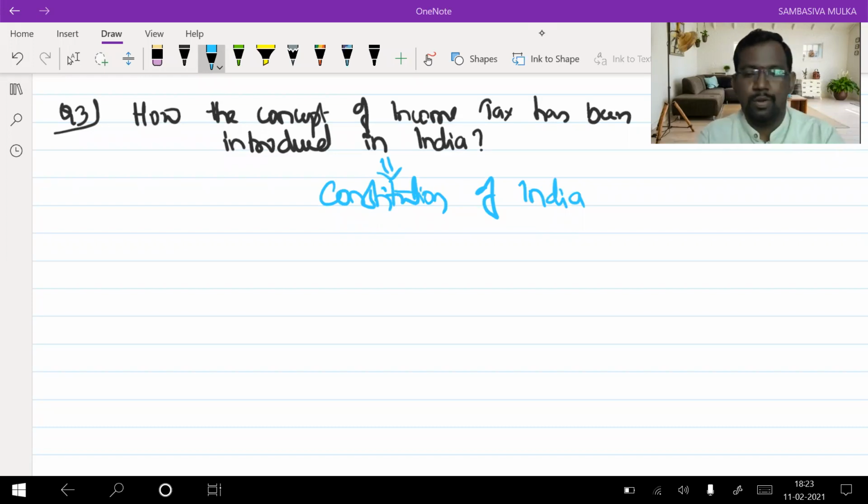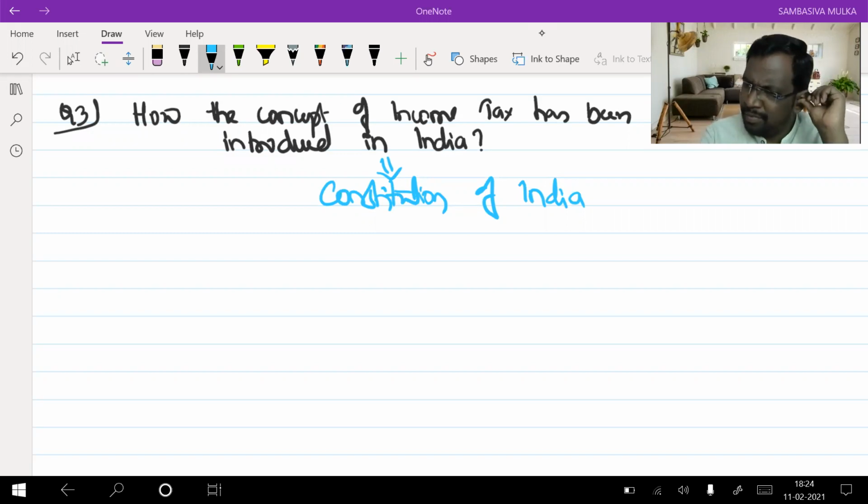Right now. So, in order to introduce a new kind of taxes into India, we must have the authorization from the Indian Constitution. Without the authorization from the Indian Constitution, no one, even the Prime Minister, even the Finance Minister, has the right to introduce taxes into India. They must have the authorization from the Indian Constitution.